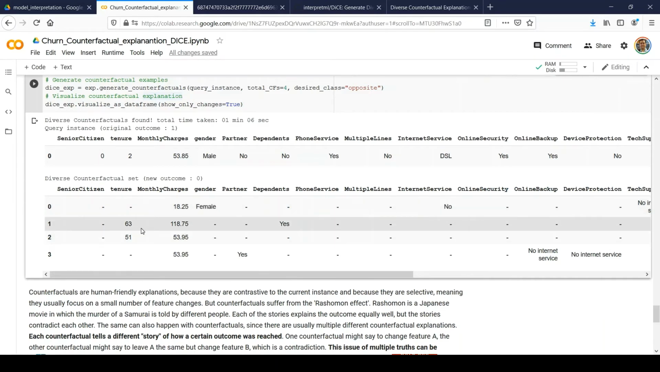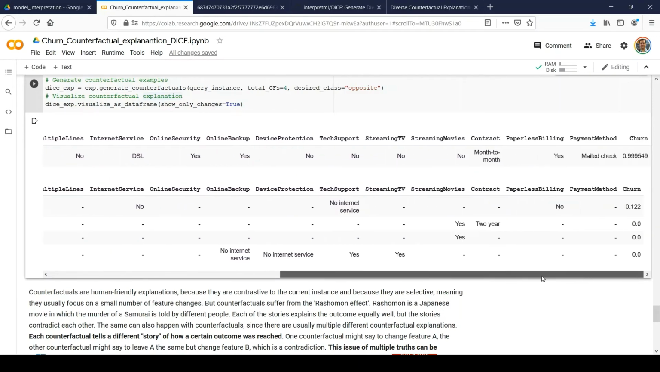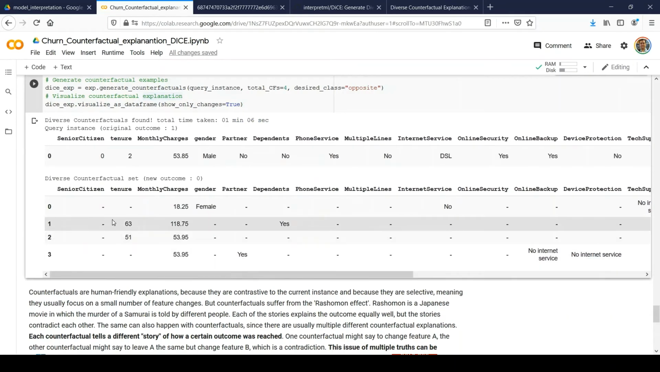The second explanation is saying to make changes in the tenure from 2 to 63, and it's recommending some changes in the monthly charges. So that is doable, but not perfect. And it's saying to modify dependents from no to yes. So again, we cannot control the dependents, right? Sometimes it's possible and sometimes it is not possible. So we cannot rely on these factors. So again, this does not look like a valid counterfactual explanation.